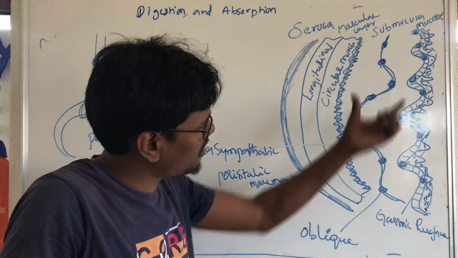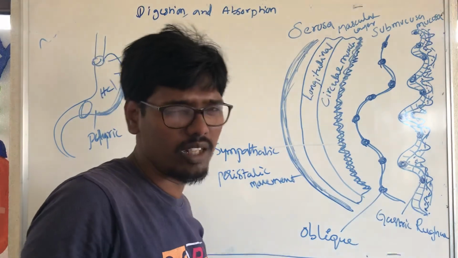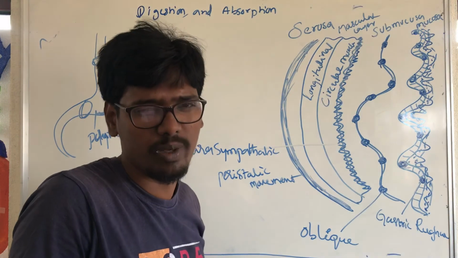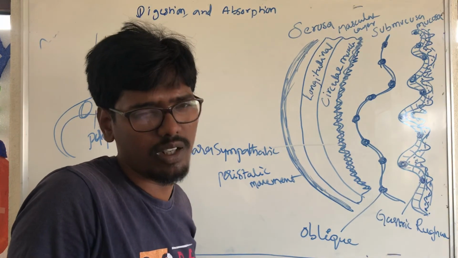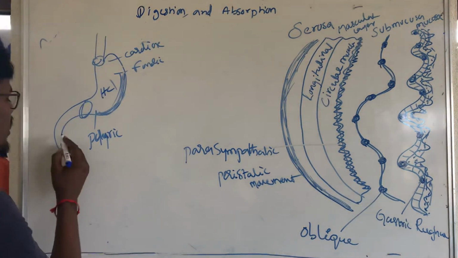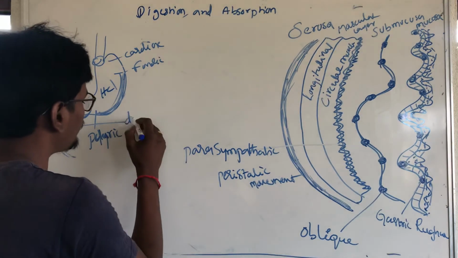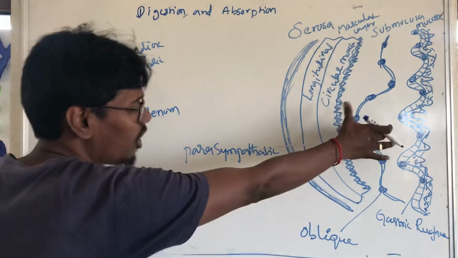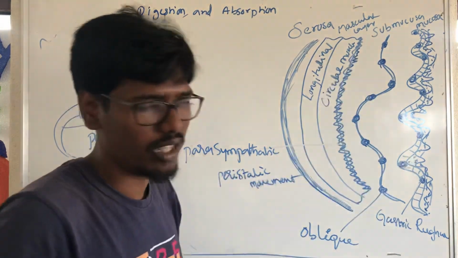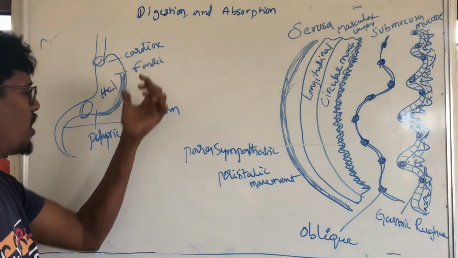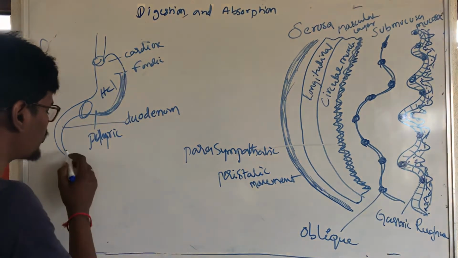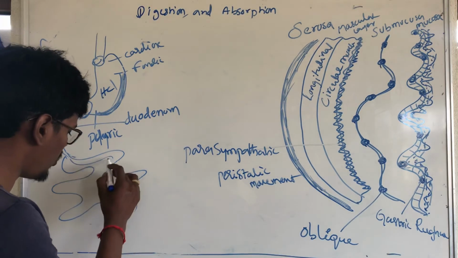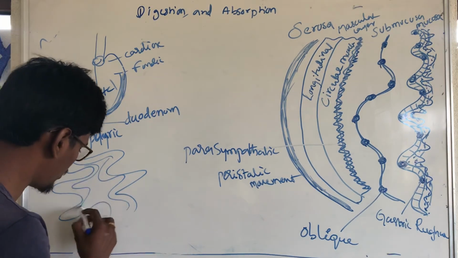Okay, these are the layers present in the stomach. These layers are also found in the duodenum part and the small intestine part.